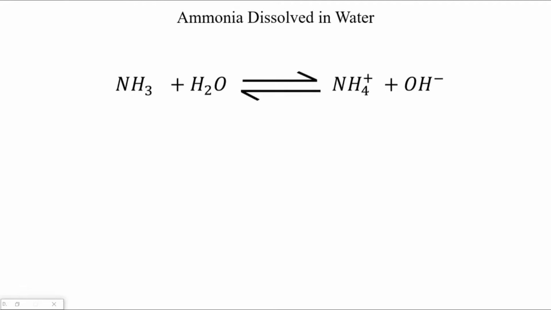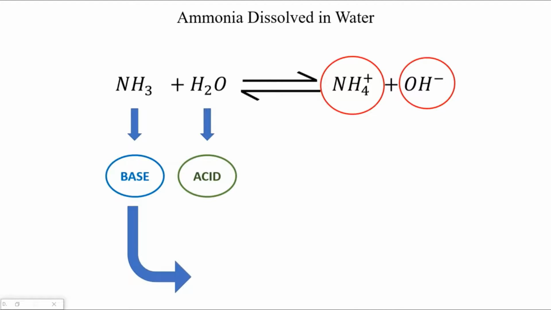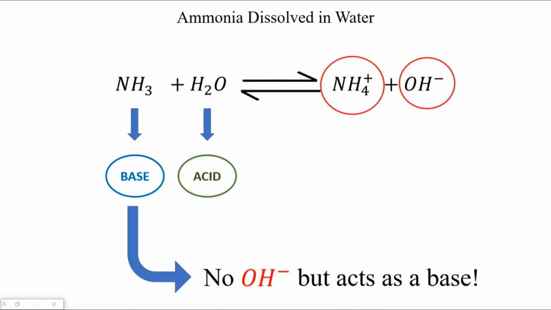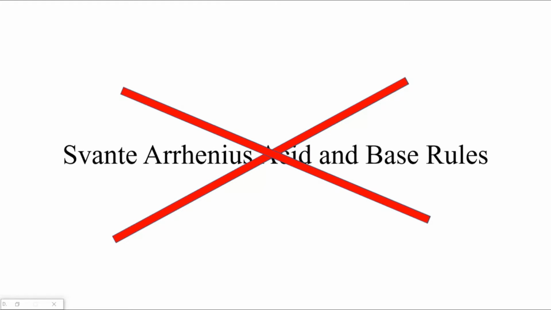For instance, let us look into the reaction between ammonia and water. The ammonia acts as a base while the water acts as the acid, and they react to form ammonium and a hydroxide ion. The ammonia is considered a base despite it lacking the hydroxide ion. This does not conform to the Arrhenius definition of a base. Although the Arrhenius theory fails to define all bases and acids, it did help in the creation of more general theories. Next up, we have the Bronsted-Lowry theory.